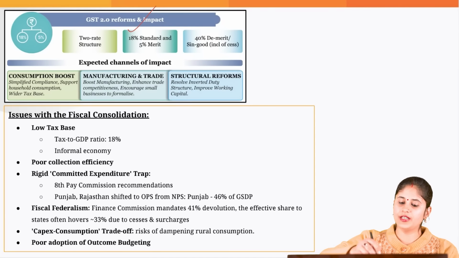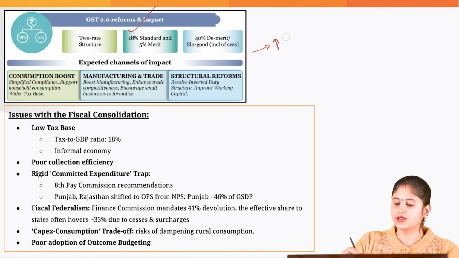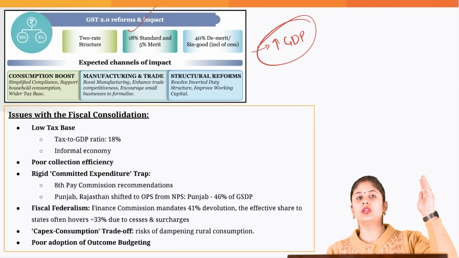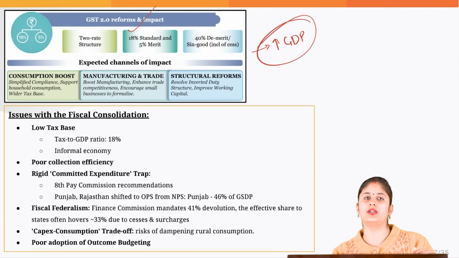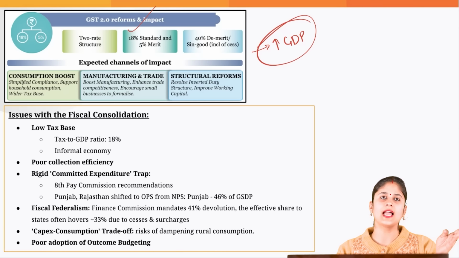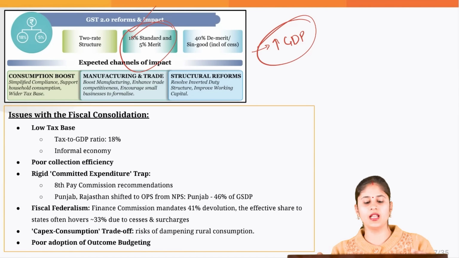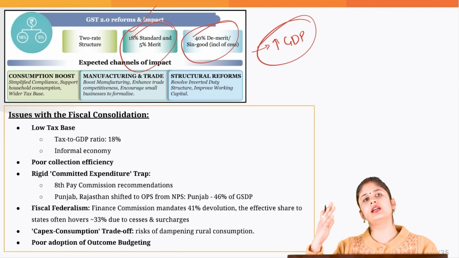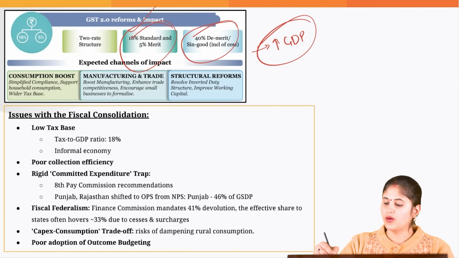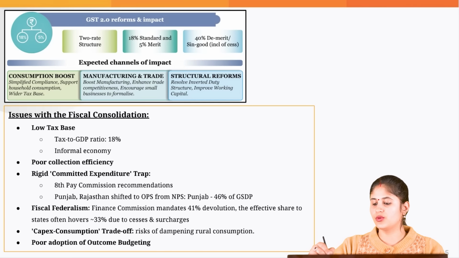Then we have introduced GST 2.0 reforms. This is going to give further thrust to your GDP, and this would enable us to ensure that we follow the fiscal consolidation roadmap. Now, when it comes to GST 2.0, earlier we had 4 tax slabs. Now we have reduced them to only 2 tax slabs, 18% and 5%, and 40% we have for sin and luxury goods.